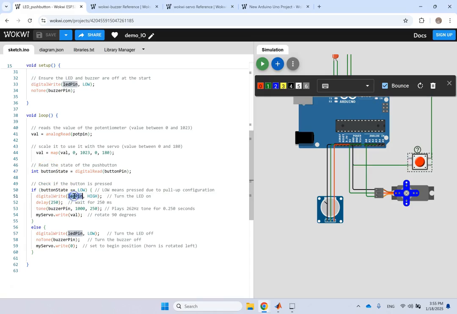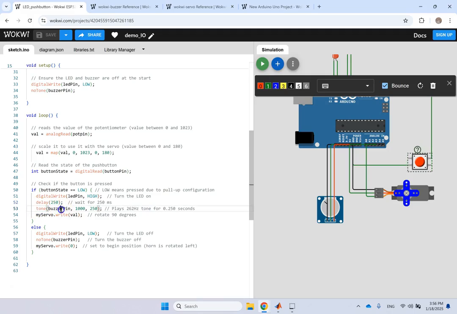Then go ahead to LED pin and digital write it high, means send a high signal to the LED pin. That means turn it on. Then do not immediately turn the buzzer on. Wait a little bit. How much? 250 milliseconds. After you turn the LED on, wait for that much.